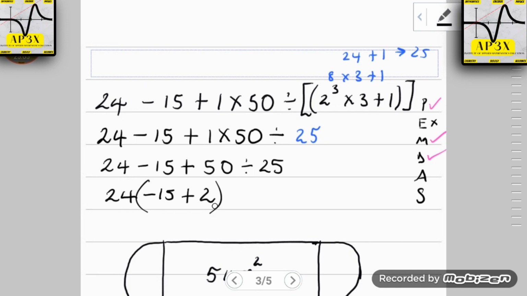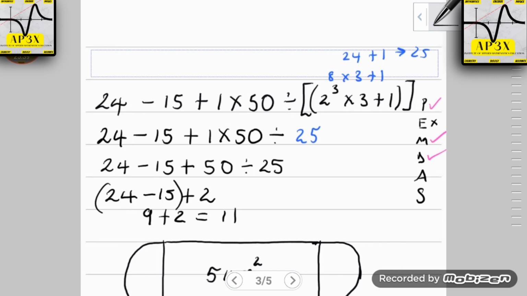Otherwise, if you know you're going to forget that the sign belongs to the number, just remember that whatever is tied for priority or tied for preference, do that part first. So 24 take away 15 is in fact going to be 9, and 9 plus 2 is in fact 11. So you guys would have gotten 2.5 marks, 1.5 marks, depending on where you made the mistake, but your answer is in fact 11.